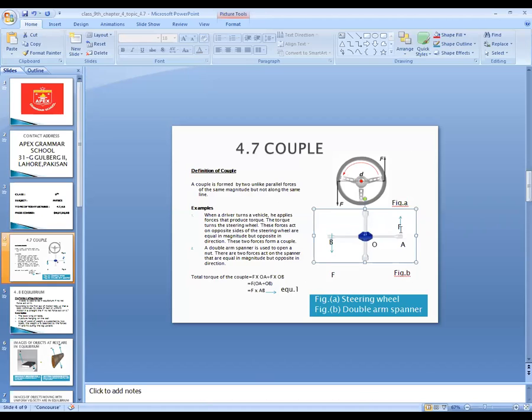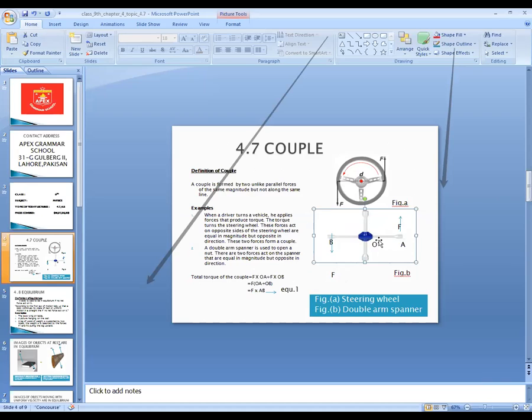One torque is produced by F multiplied by OA, because the definition of torque is force into moment arm, F cross L. So F multiplied by the moment arm OA, plus F multiplied by OB. That is F multiplied by OA plus F multiplied by OB. If we take F common, what will happen? This will be OA plus OB.